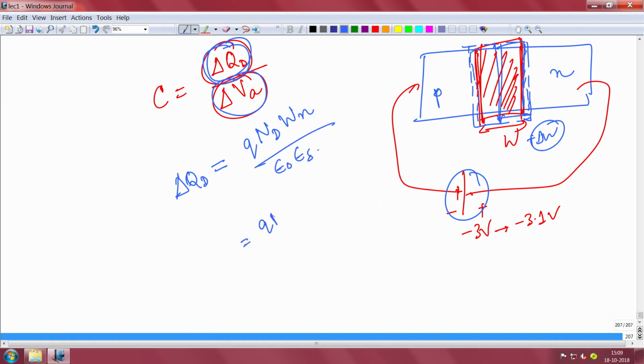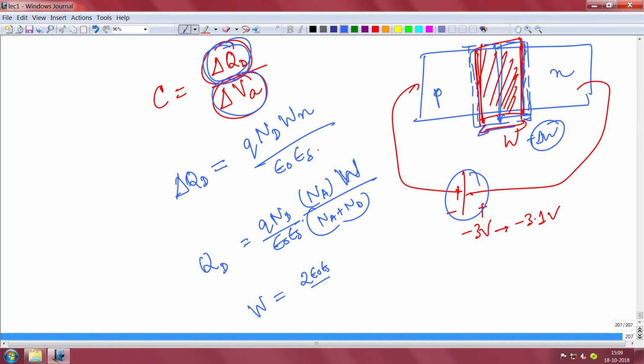I can write this as Q Nd by epsilon naught epsilon s, and the Wn can be written as Na divided by Na plus Nd into W. The W is the total depletion. If you recall, this is the charge that you are storing. And this W can be written as 2 epsilon naught epsilon s by Q into Vbi plus Vr, because there is a reverse bias that you are applying here, into 1 by Na plus 1 by Nd. So this depends on that.